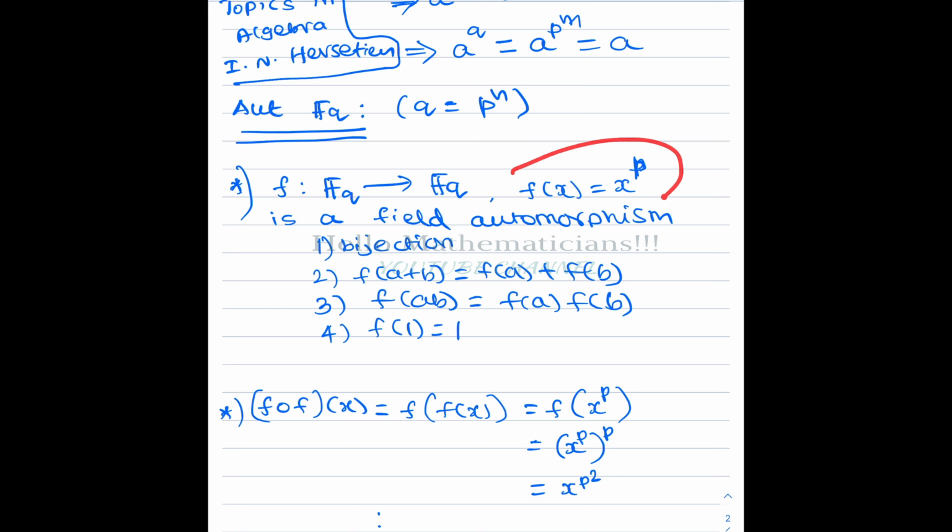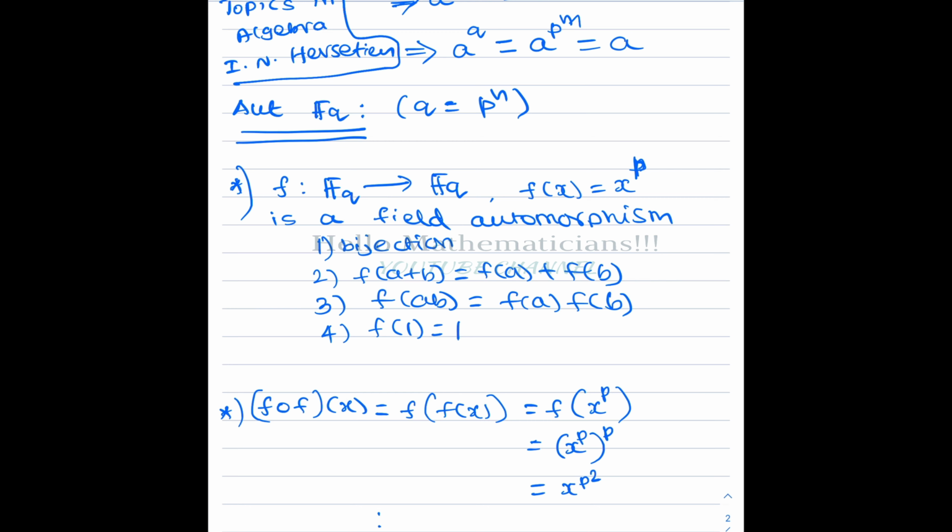For example, you take f of x equal to x power p. So if q equal to p power n, then I take this p. So f from Fq to Fq, f of x equal to x power p. This is an example of an automorphism. You can verify that it is a bijection and it satisfies all these required properties.